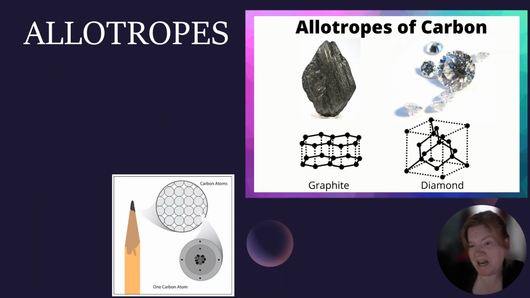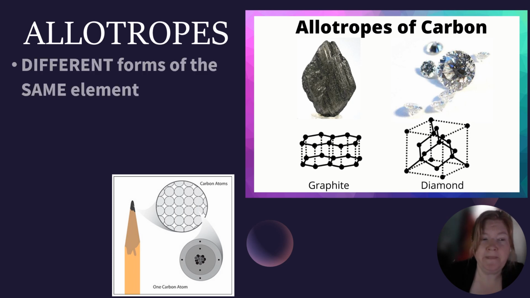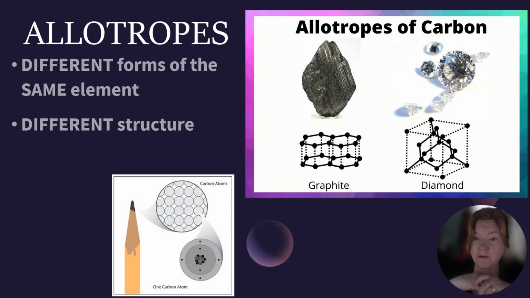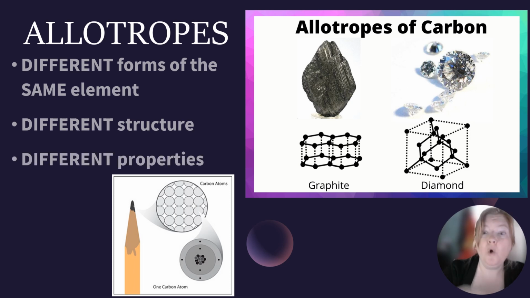Now, something else that's kind of a little bit interesting about atoms is allotropes. Now, allotropes are different forms of the same element. So those forms, they're the same element, but they have a different structure, which gives them different properties. So for example, diamond and graphite are both forms of carbon, but they obviously have ridiculously different properties.